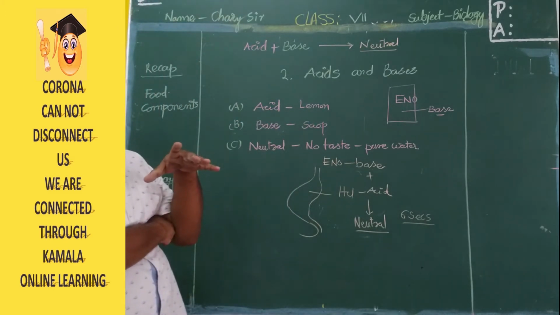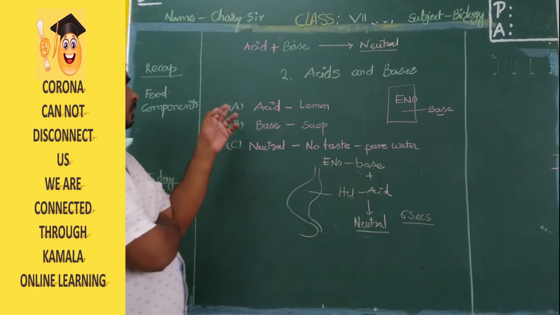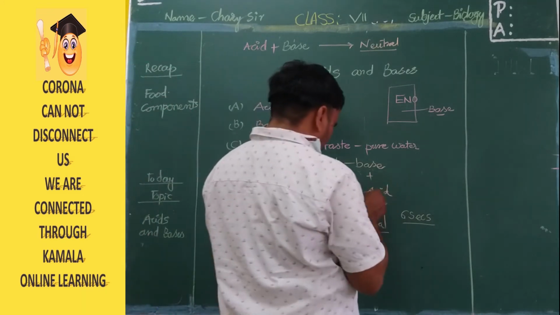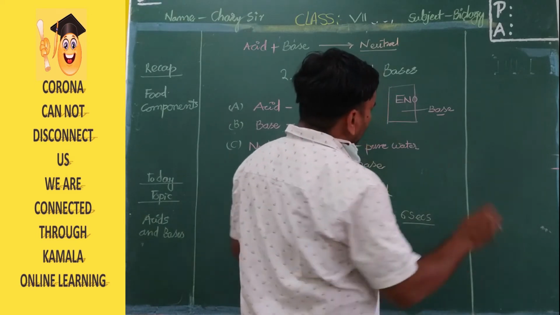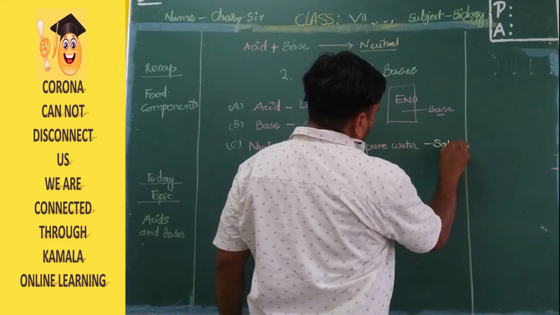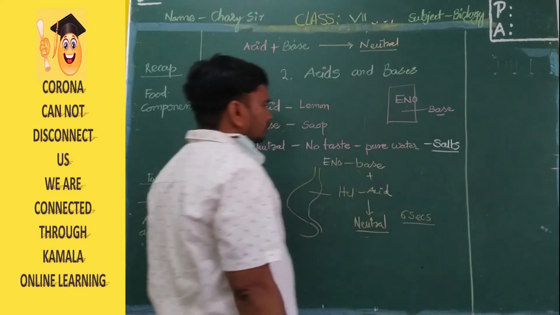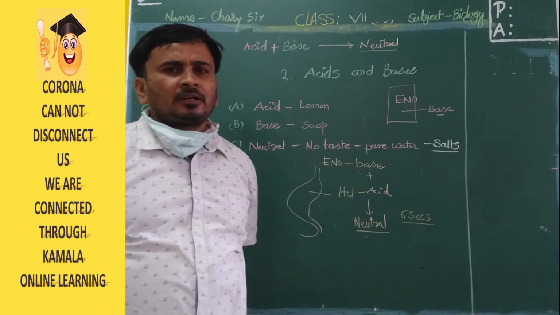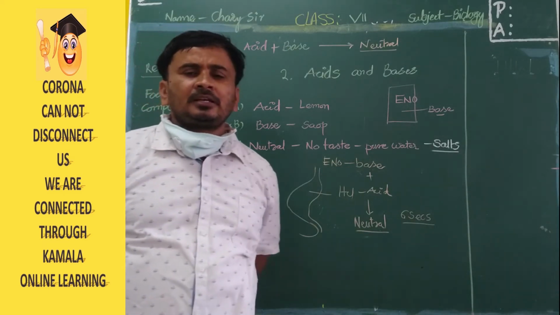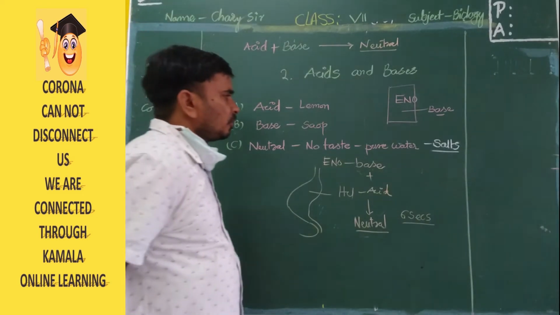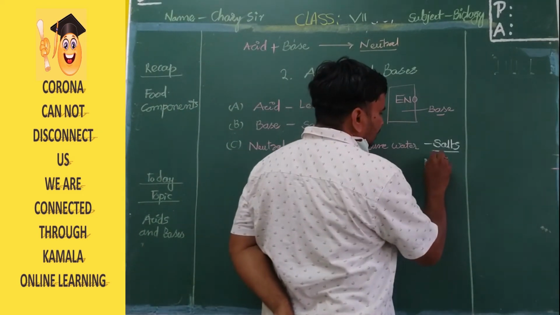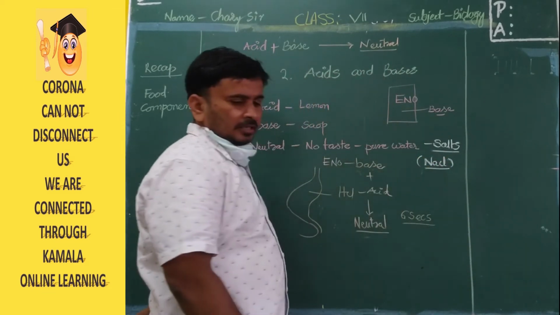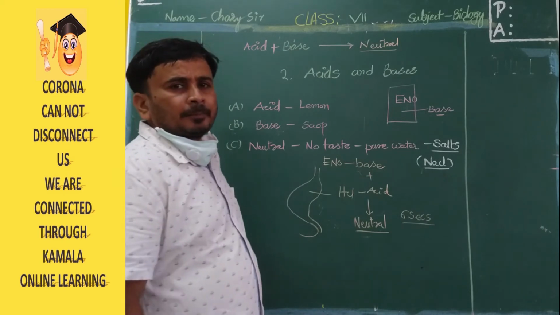The materials which are available on the earth are divided into acids, bases and neutral. Neutral's another name is, can you tell me? Those are called salts. Neutral substances are also called salts. In your home, in your kitchen, the neutral substance is sodium chloride. Sodium chloride is one salt. Generally the salt in your home is called sodium chloride.